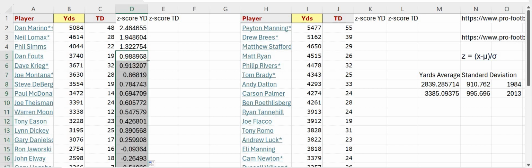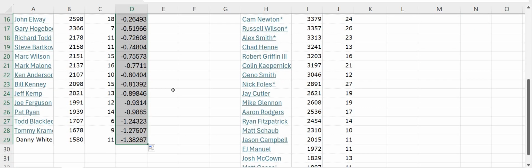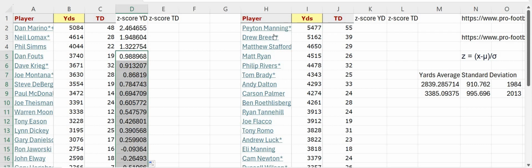Now that Z-score is 2.46. That's really high. That's a lot of standard deviations away, although not necessarily an outlier. So we want that to be above 3, or really less than -3. When we scroll down the list, nobody was a negative outlier for that category.